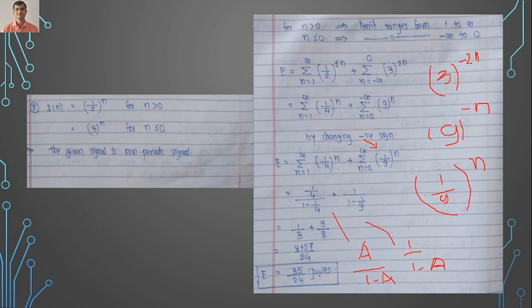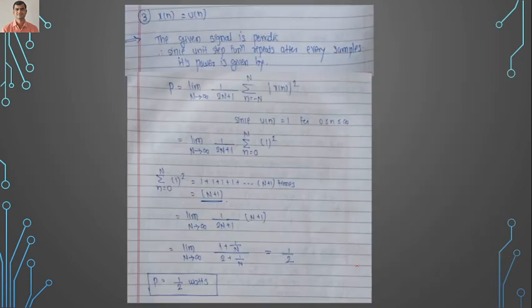After solving we will be getting the energy as 35 by 24 joules. Okay, so in this way you can find its energy and power. The next signal you can solve it.